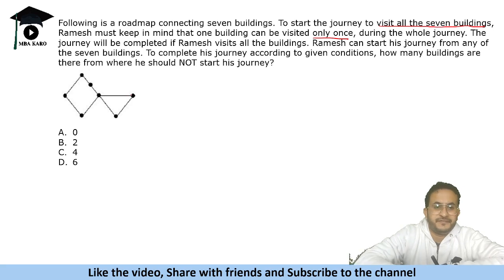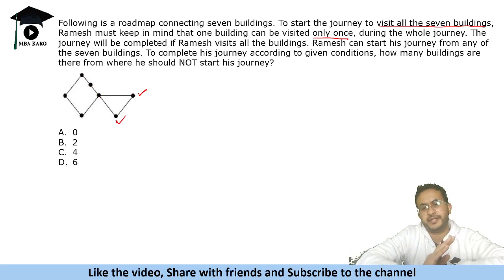So let's say if he starts from here, right? Suppose he starts from here and goes like this, he visits this point again, so not possible. But if he starts from here and goes like this, he will be able to cover all the points, so he can start from here. Similarly, if he starts from this point, he should go like this, and then cover the remaining points. Okay, so this is also a possible point from where he can start. If he starts from here, either he will go this direction or this direction, or this direction.